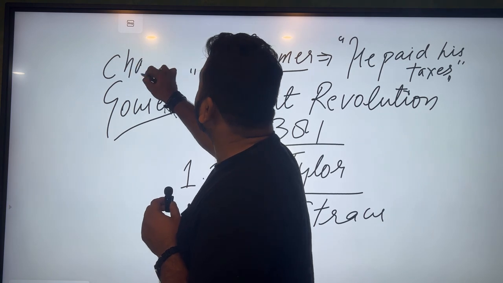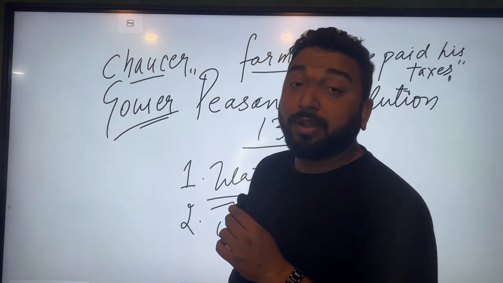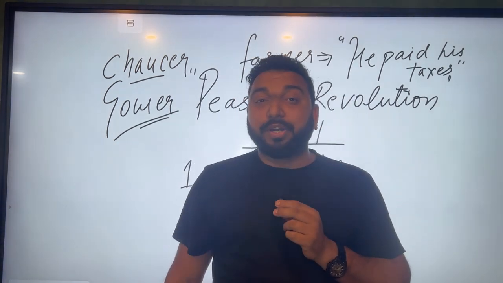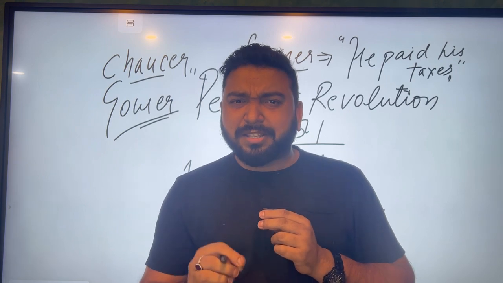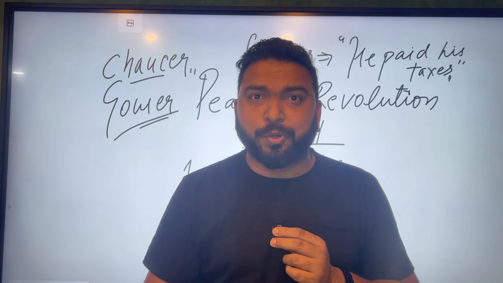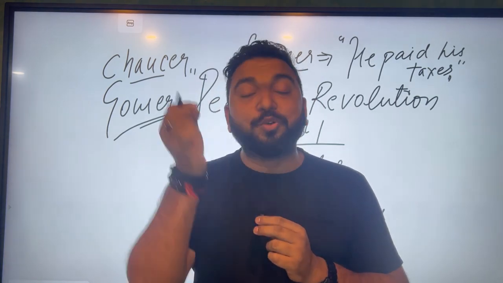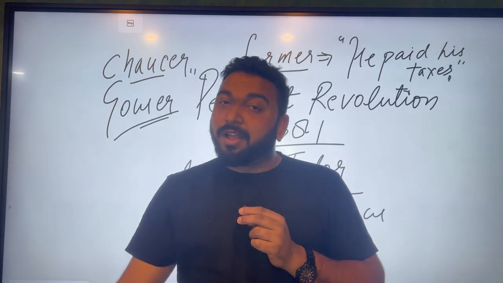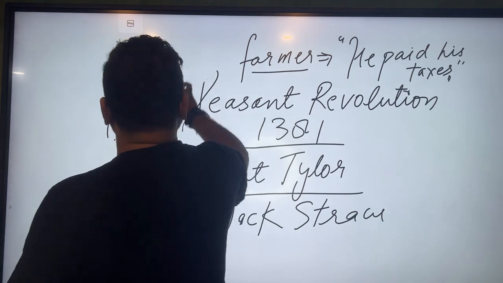These are the facts. Otherwise, you will make a mistake. You will think that they are writers, so they will support poor people. No. Chaucer was a royal poet. Gower was a royal poet. They support the king. They say no, no, no. Don't ask what the king can do for you, what God can do for you. Ask yourself, what are you doing for the king? What are you doing for God? Chaucer and Gower both supported taxation. They said, no, please pay the taxes. Tax जरूर दो.